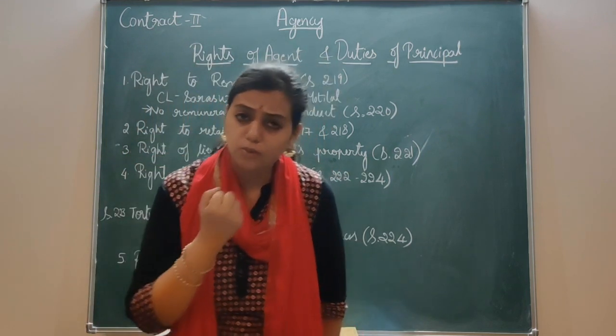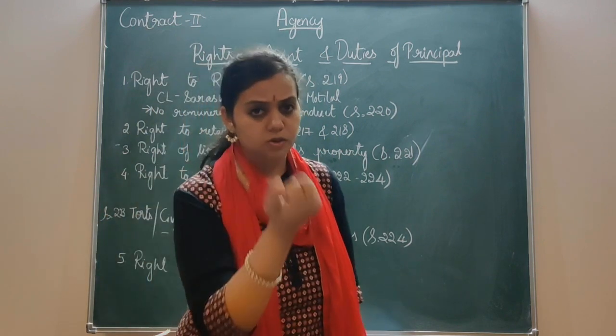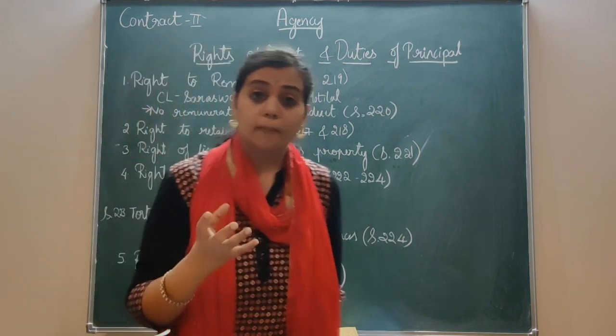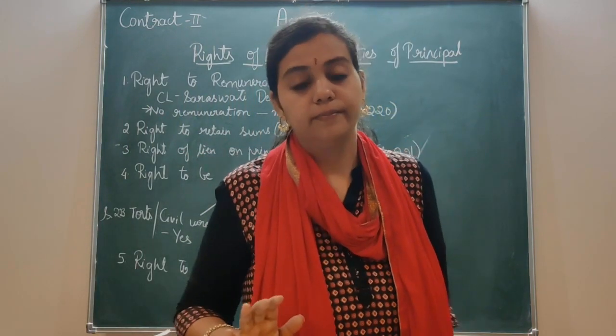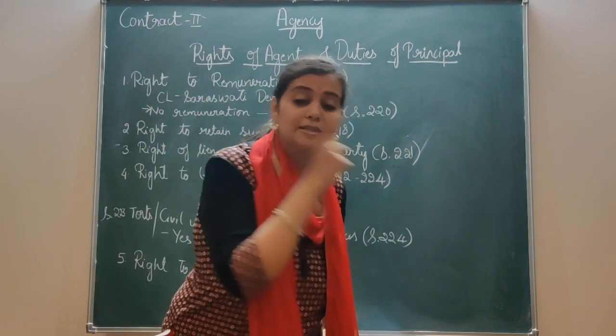He can keep the goods in his possession itself. Or if at all there are no goods, he has got certain papers, he can keep the papers. Or other property which may be movable or also immovable. But it has to be received from the principal.